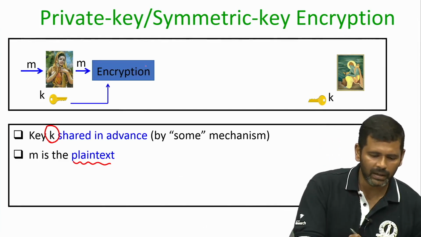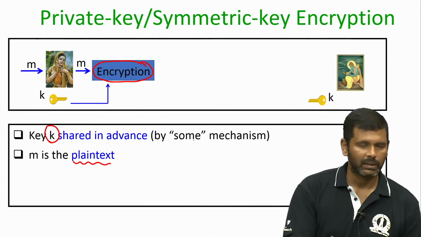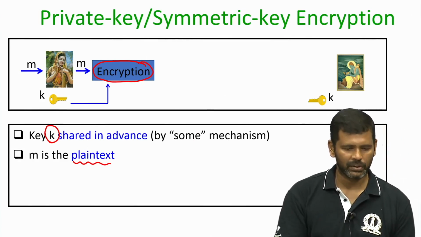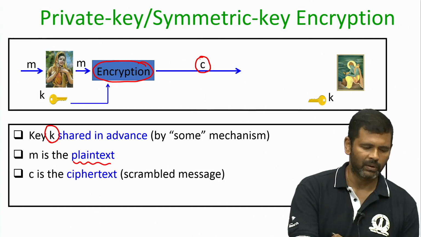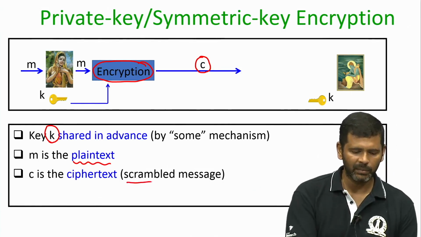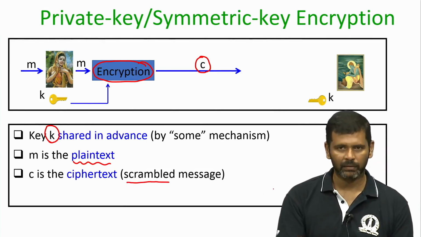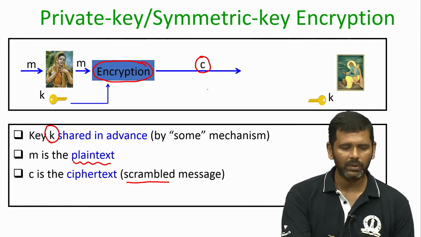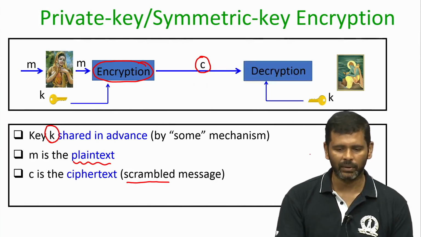We want to design an algorithm which we call an encryption algorithm, which takes the message m and the key k, both of which are binary strings, and produces another binary string which we call the ciphertext. This ciphertext will be the scrambled message because it will have absolutely no meaning in the loose sense, and Sita will compute this ciphertext and send it over the internet to Ram.